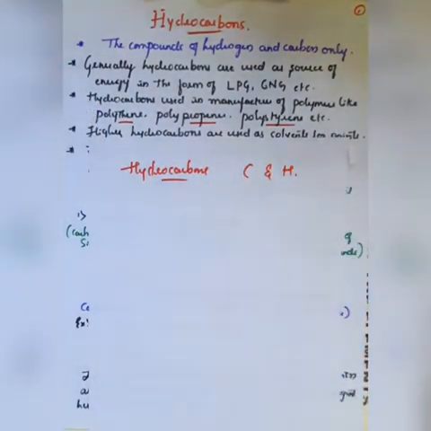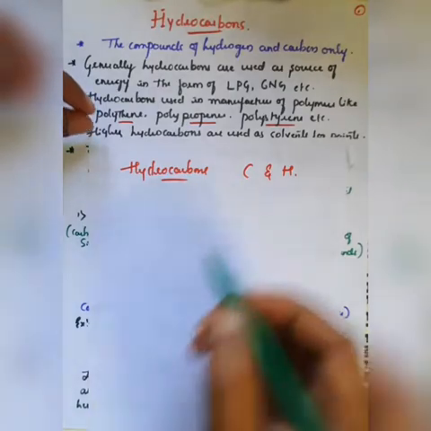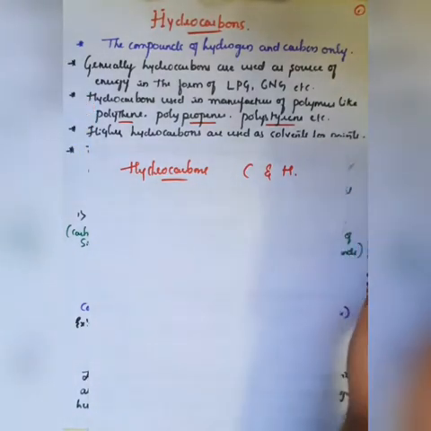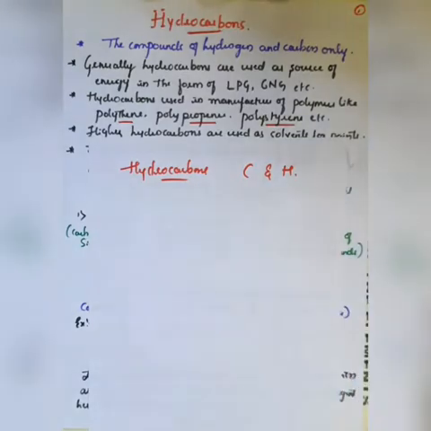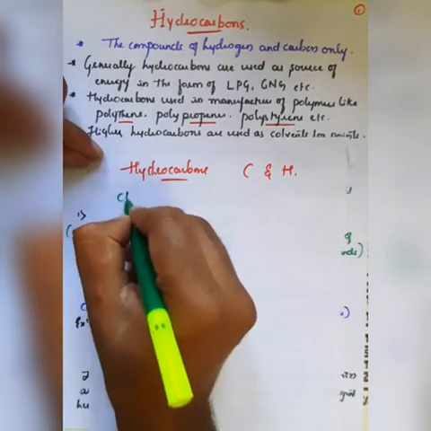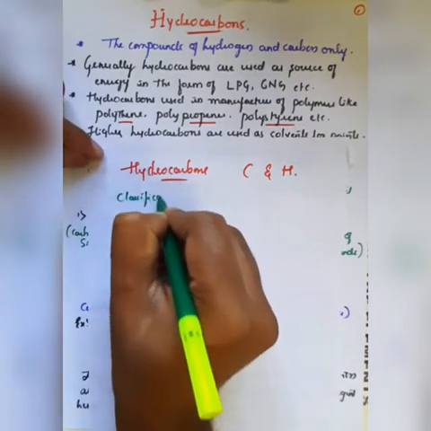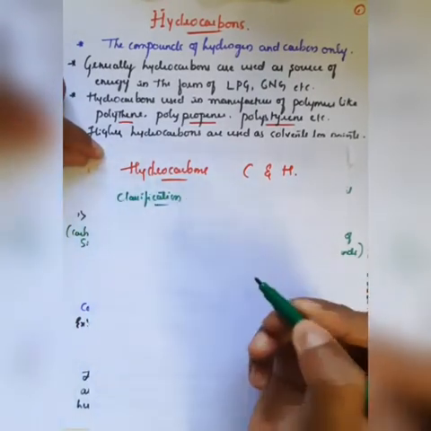The molecules or compounds which are generally prepared with the help of hydrogen and carbon are classified as hydrocarbons, and we know some of their uses. They are used in LPG, CNG, polymers, and even in paints as well as medicines, right? And the main classification: if you go for the classification of hydrocarbons, they are classified into three types.